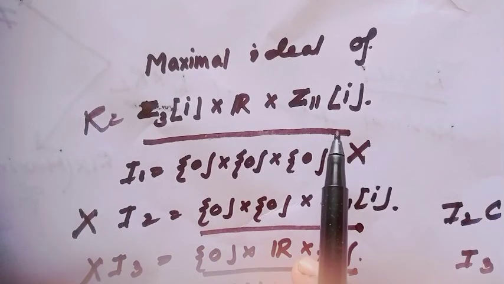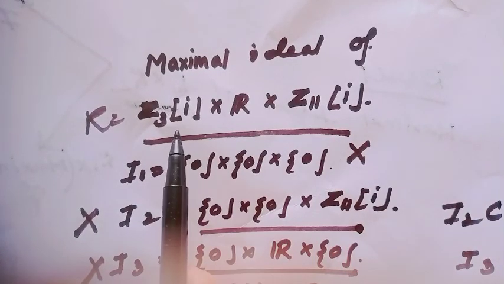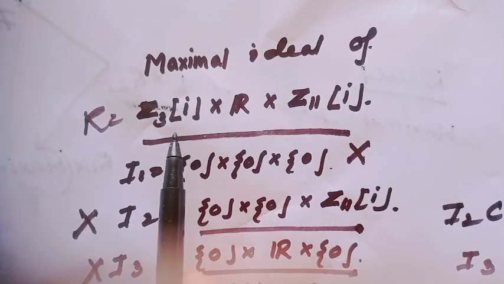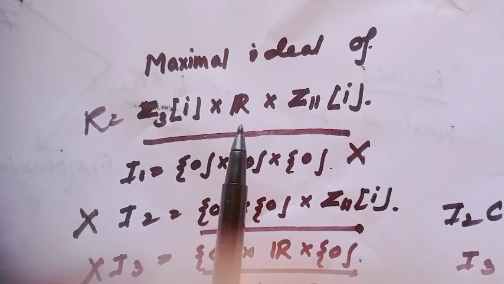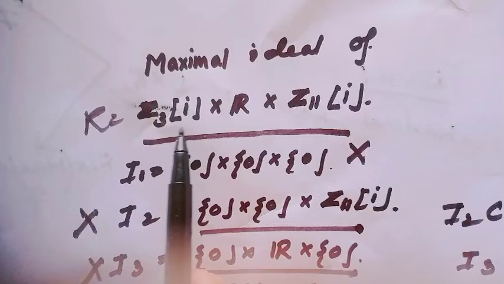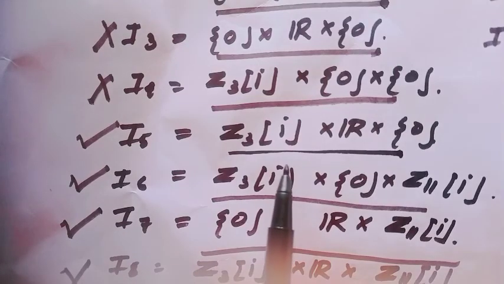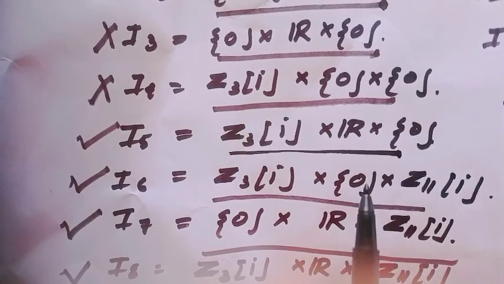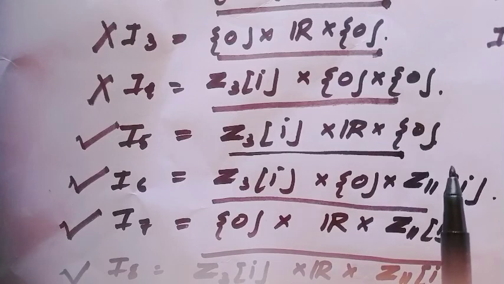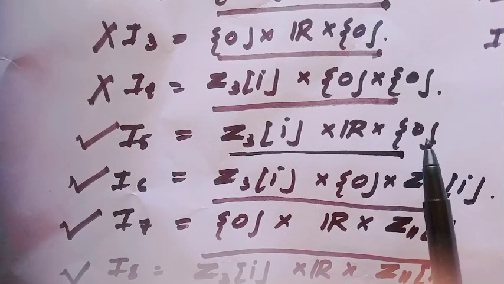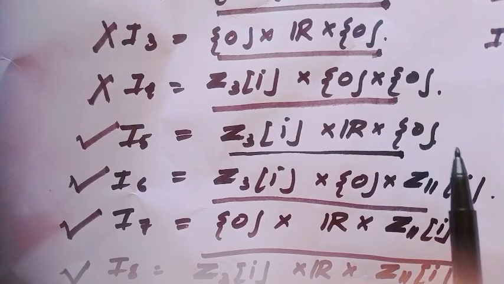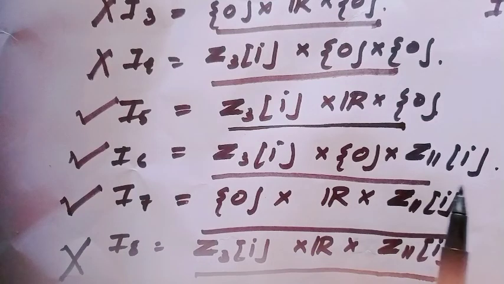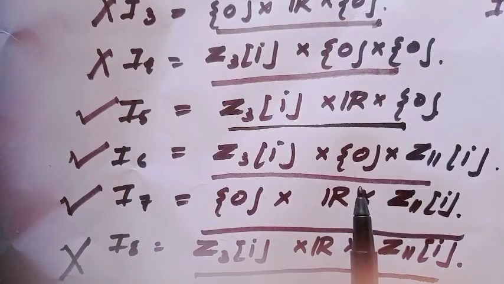Now let's come back to the question which I discussed a few minutes ago. This is the cross product of 3 rings, and notice here all are fields. So in each case there exists only one maximal ideal and this is only 0. So by the previous rules we can tell Z3i cross R cross singleton set 0 is a maximal ideal of this ring. Here 0 is the maximal ideal of Z11i, and also Z3i cross 0 cross Z11i is a maximal ideal of the given ring.